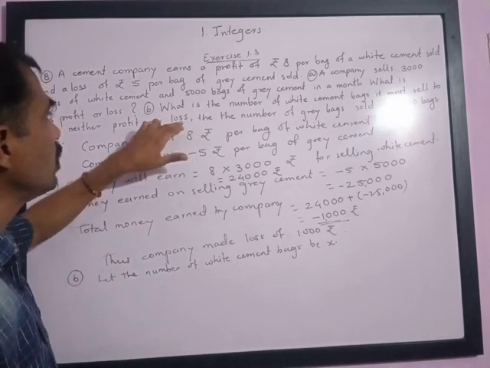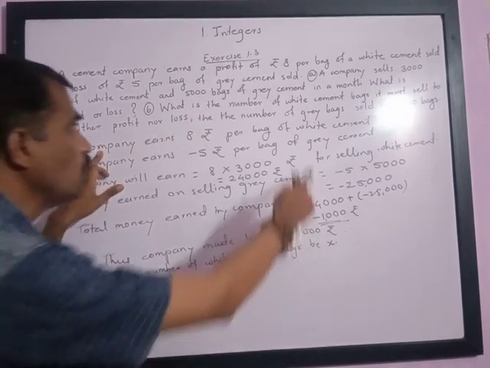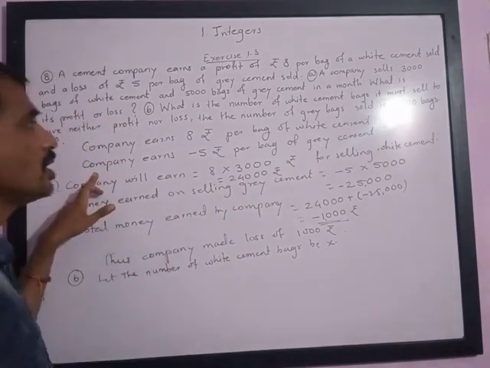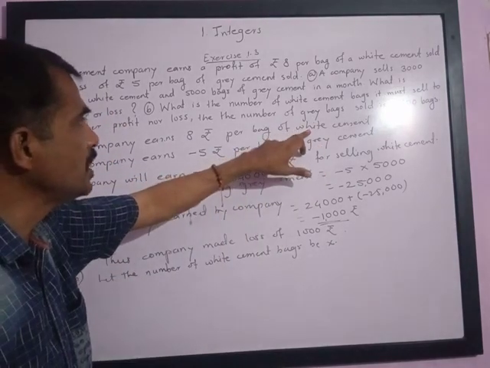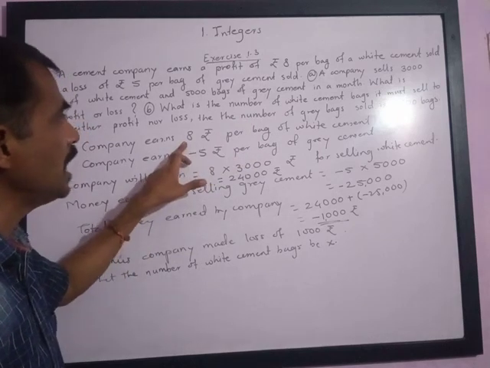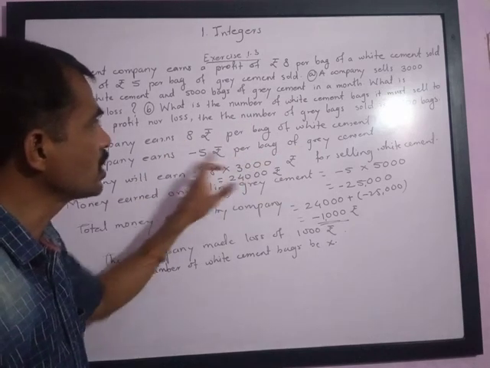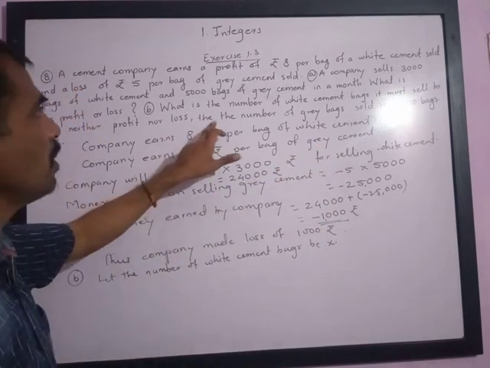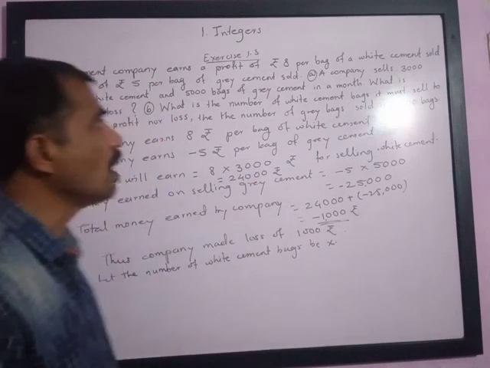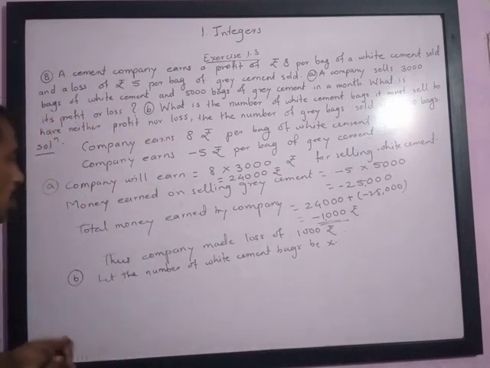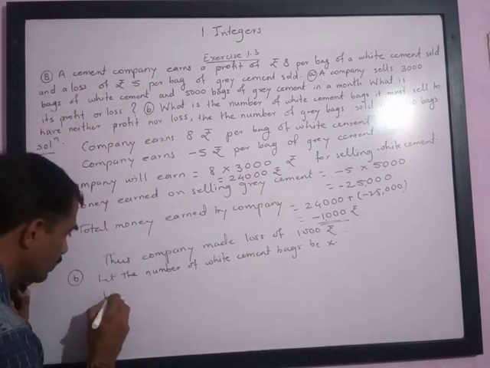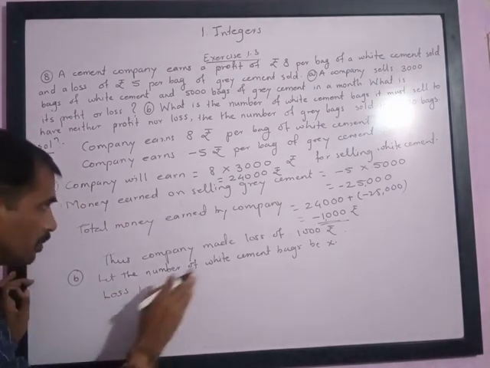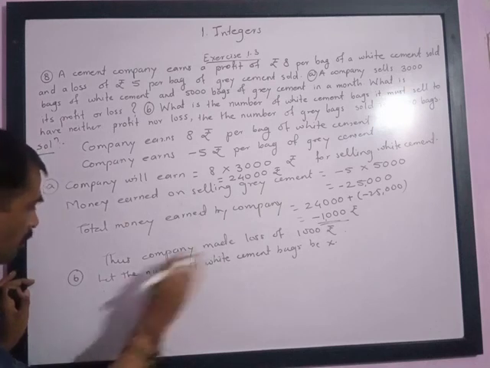Now here you can understand, after selling white cement the company gets a profit and after selling grey cement the company gets a loss. So whatever profit the company gets from white cement must be equal to whatever loss it gets from grey cement. We are given the number of grey cement bags is 6,400.